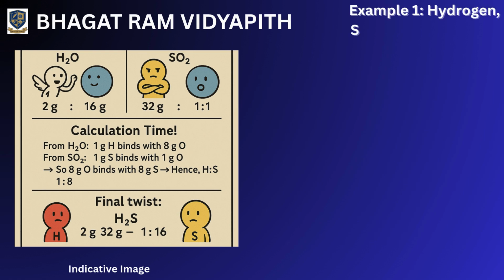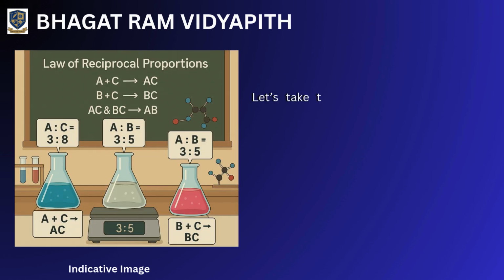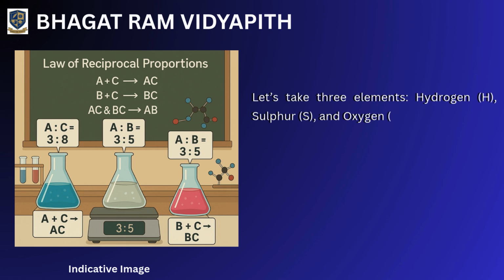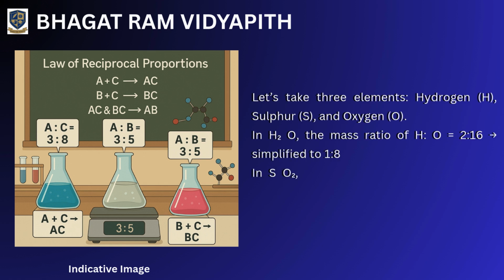Example 1. Hydrogen, sulfur, and oxygen. Let's take three elements, hydrogen, H, sulfur, S, and oxygen, O. In H2O, the mass ratio of H:O is 2:16, simplified to 1:8. In SO2, the mass ratio of S:O is 32:32, simplified to 1:1.